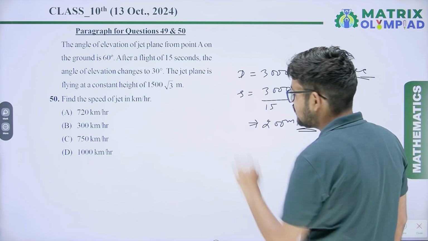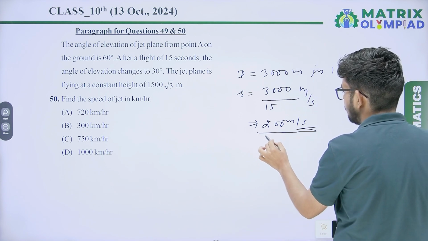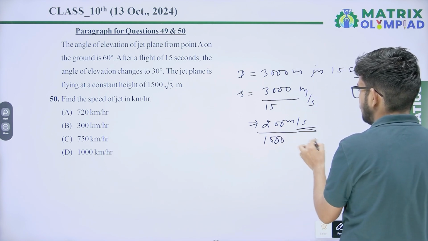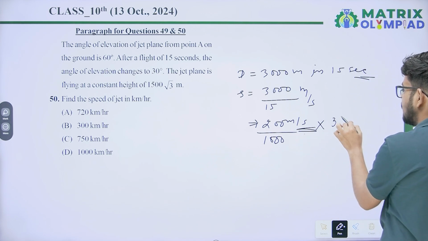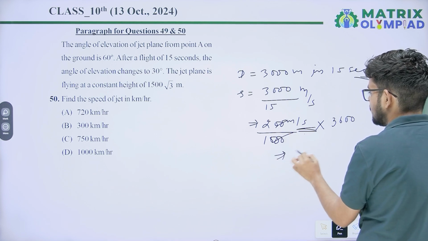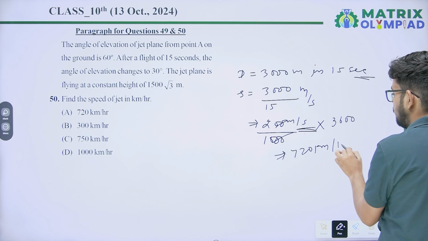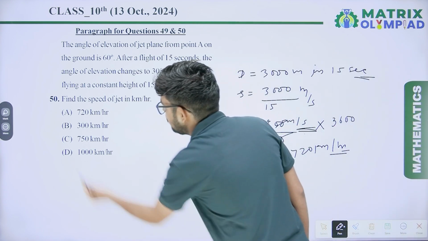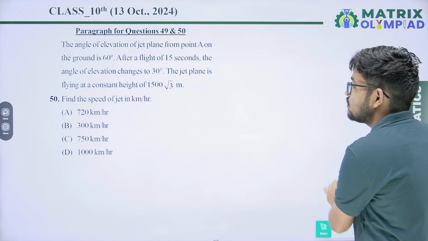Now to convert to kilometers per hour, meters to kilometers divide by 1000, and seconds to hours multiply by 3600. So you will get 720 kilometers per hour. Option A will be the correct answer.